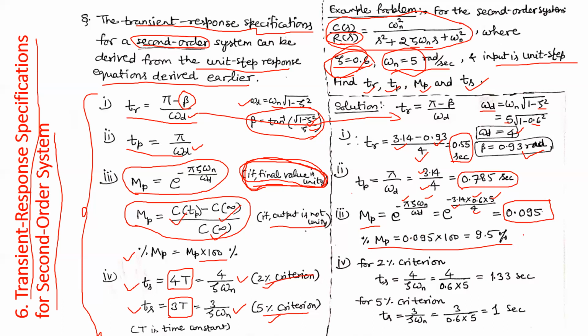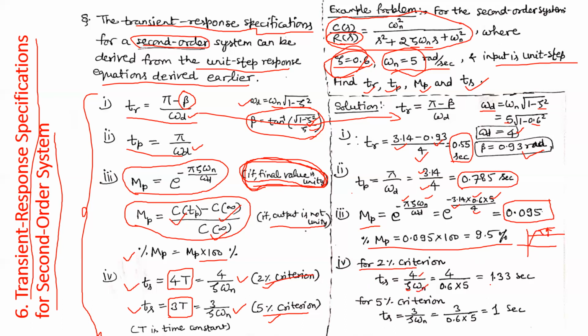of overshoot means the value will go like this. If this is the final value, the overshoot will be from here to here, 0.95. Okay. Now settling time for 2% criterion, 4 by zeta into omega n.